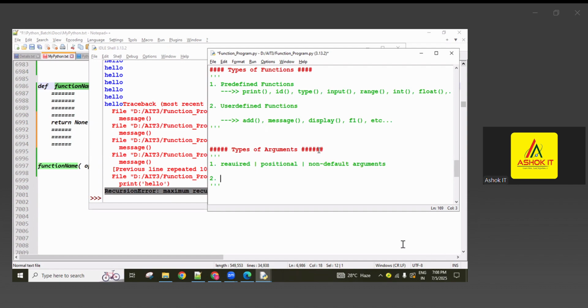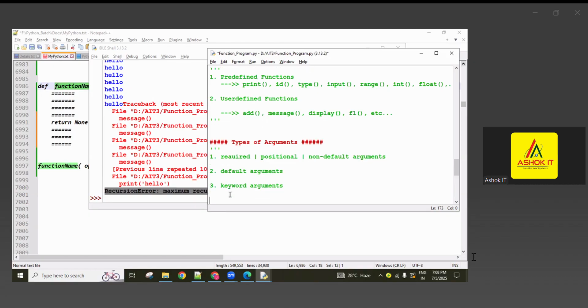Next, default arguments, the second one. And the third one is keyword arguments. Okay, keyword arguments, third one.